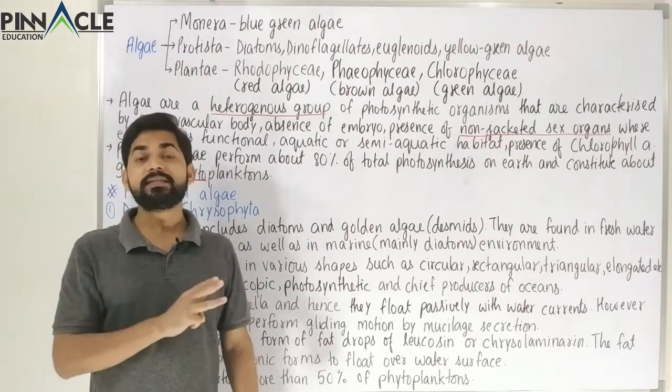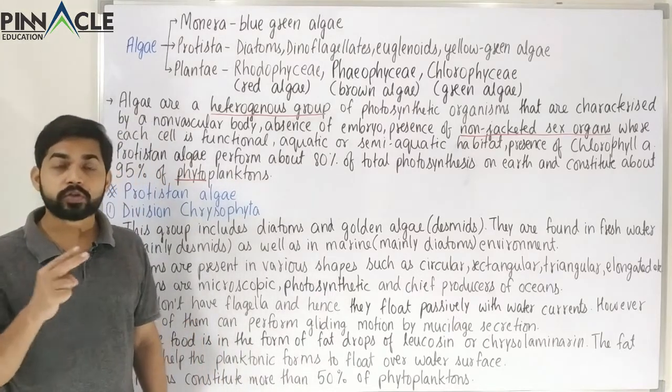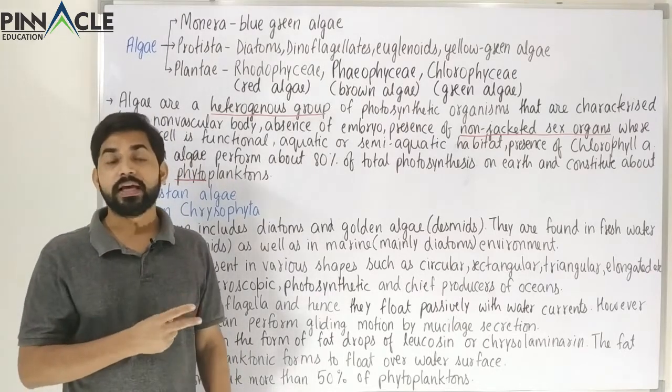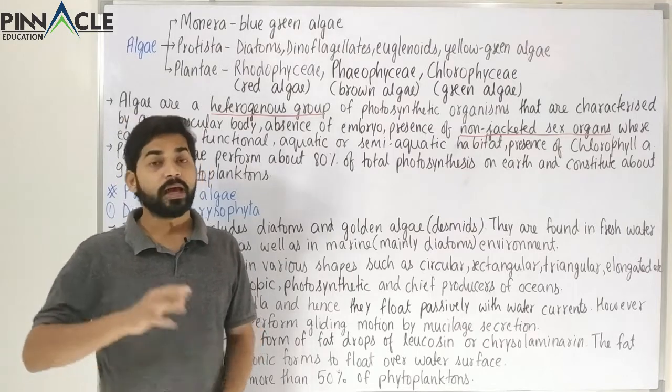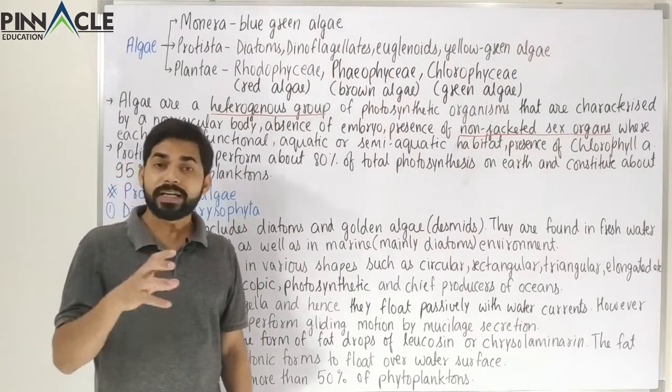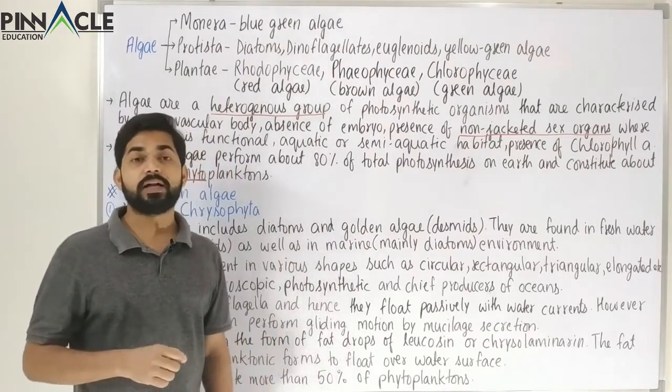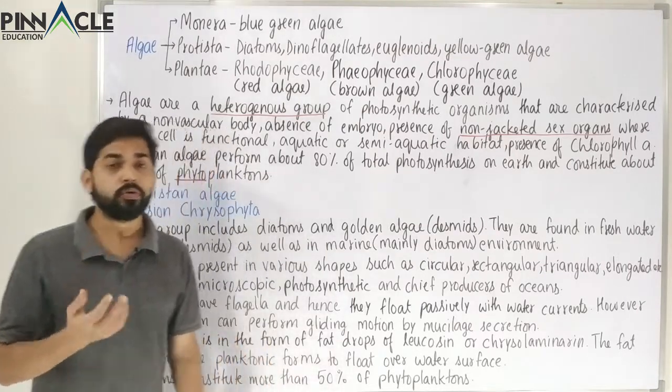But after these three categories, we also have to study about two more categories, and that is the slime molds and also the last one that is very similar to animals, and that is called protozoans or protozoa.